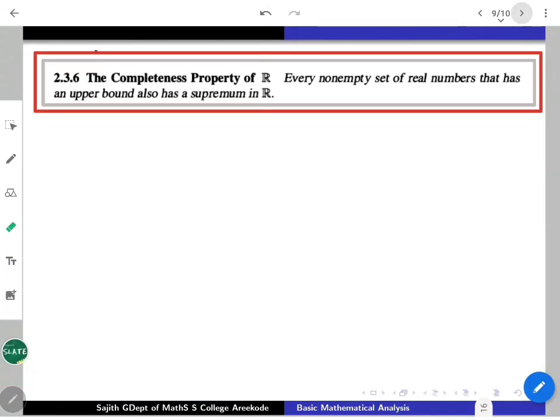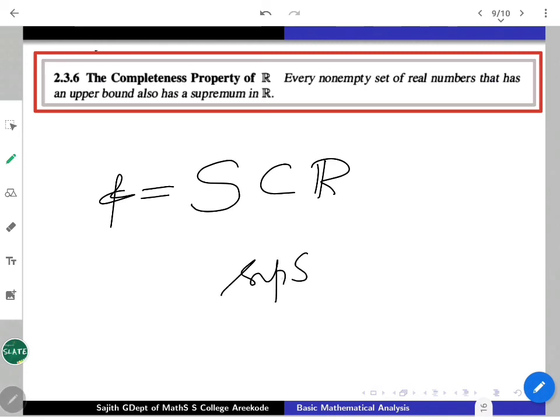So let us look at the most important property, what you are aiming at, which is known as the completeness property. Now we'll just introduce what it is. Start with any non-empty subset S of R. If it is bounded above, that is, if it has an upper bound, automatically the supremum of S exists.